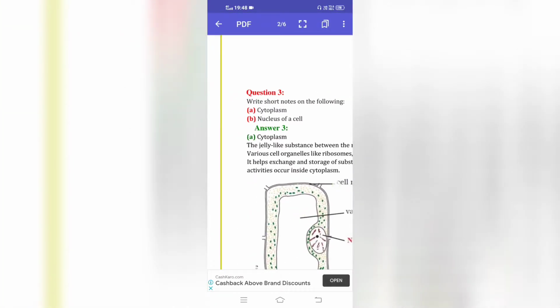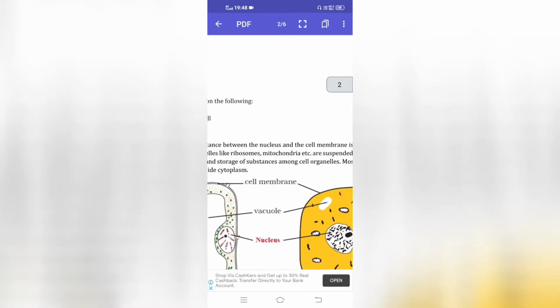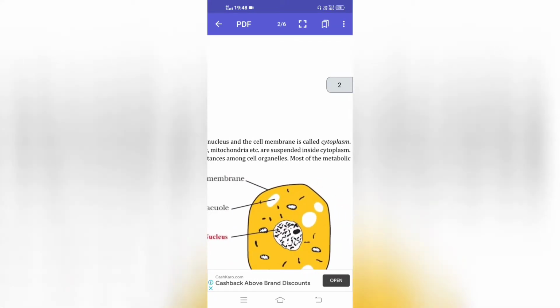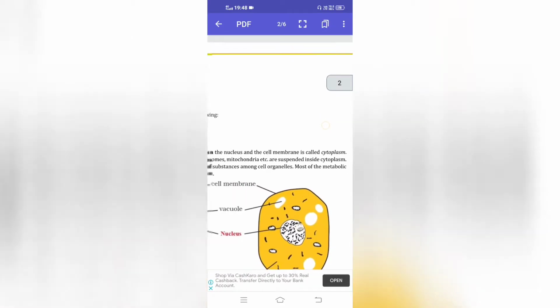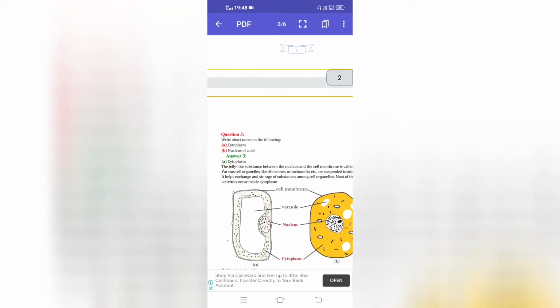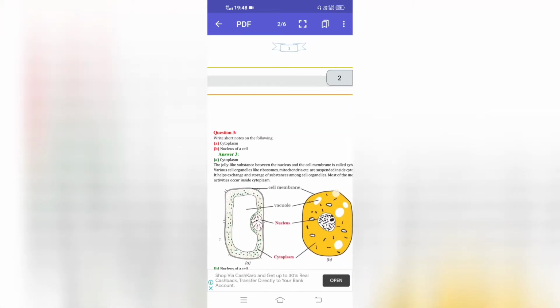Various cell organelles like ribosomes and mitochondria are suspended inside cytoplasm. It helps in exchange and storage of substances among cell organelles. Most of the metabolic activities occur inside cytoplasm.